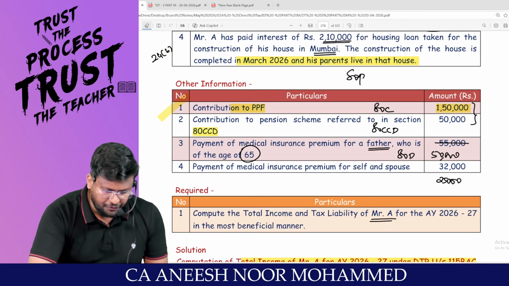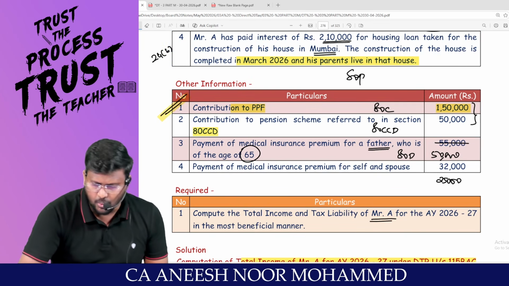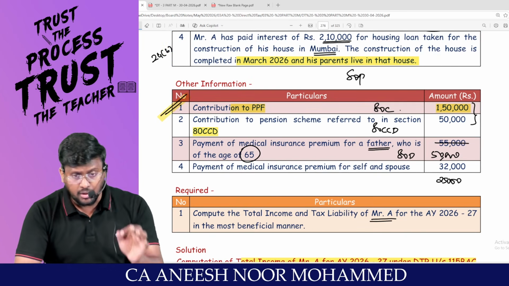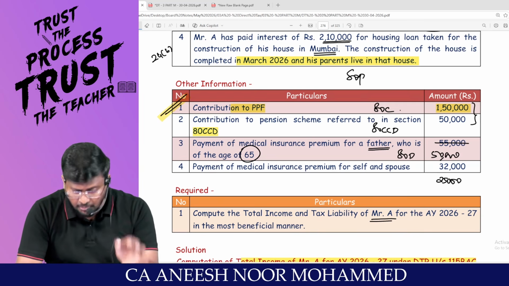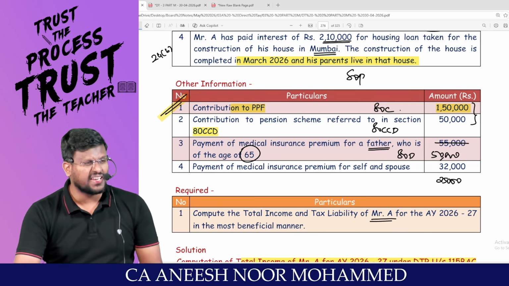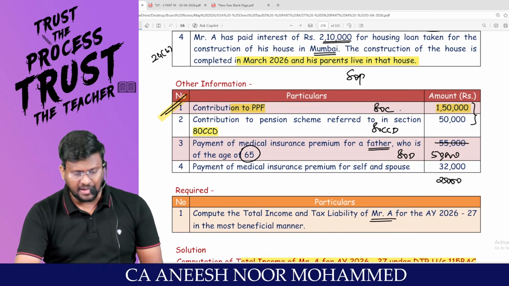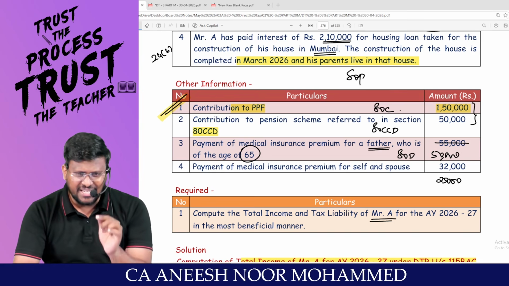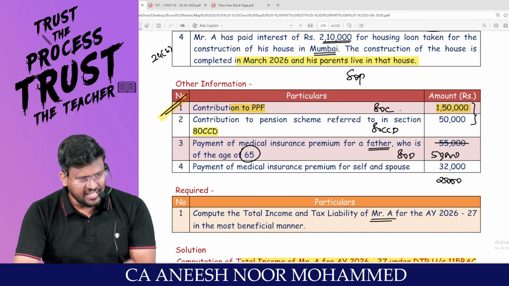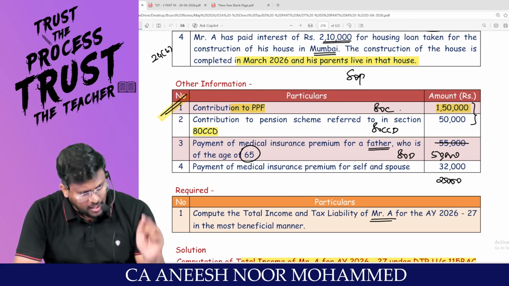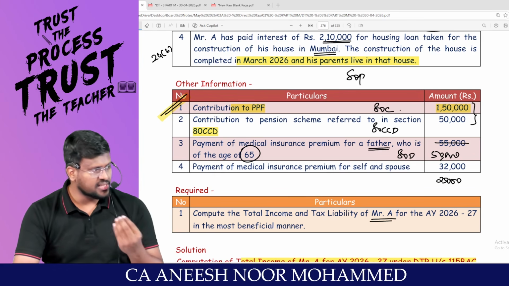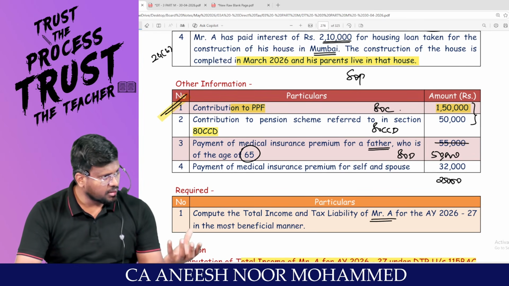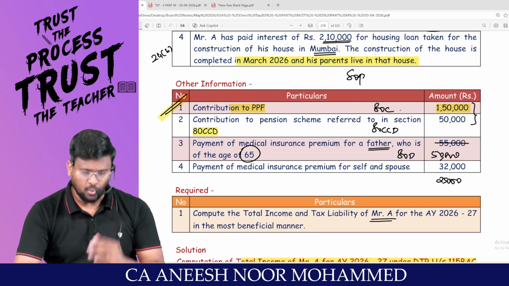Contribution to PPF. You are entitled to claim deduction under what? 80C. Contribution to pension scheme referred in section 80CCD. Sir, 80C plus 80CCC plus 80CCD subsection 1 should be restricted to 1,50,000. What is the problem?